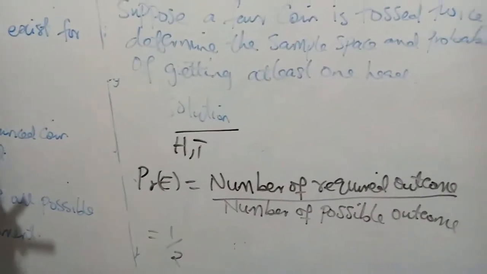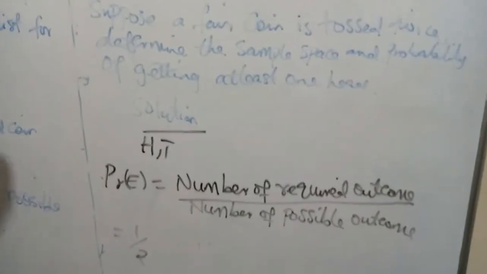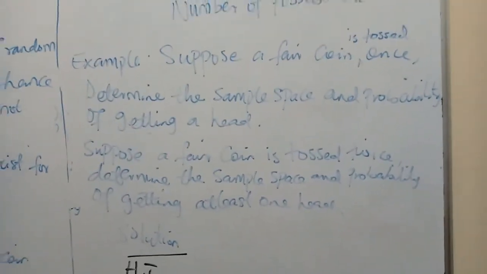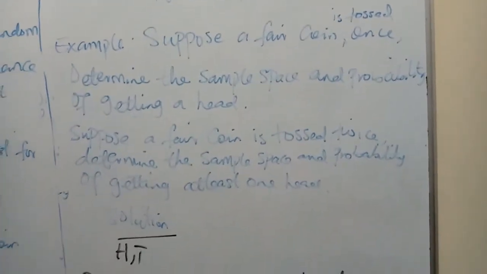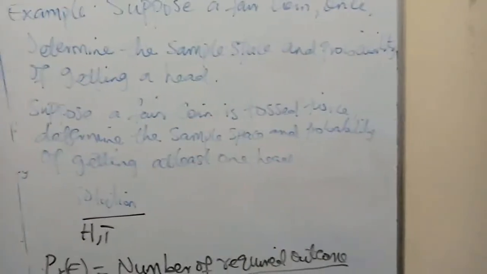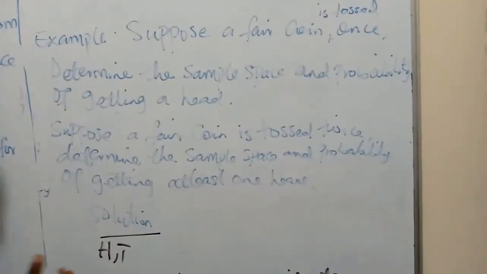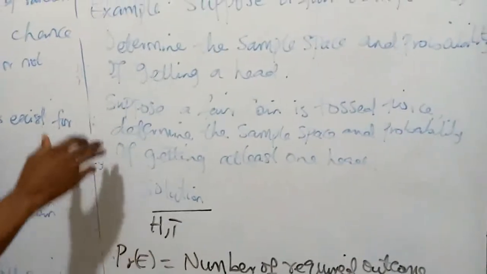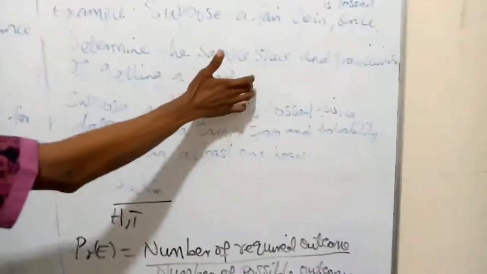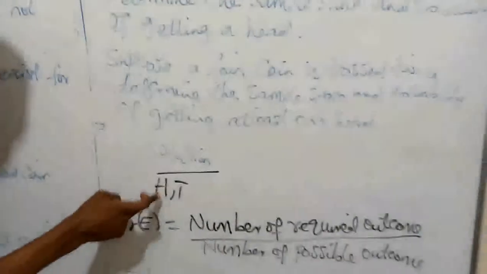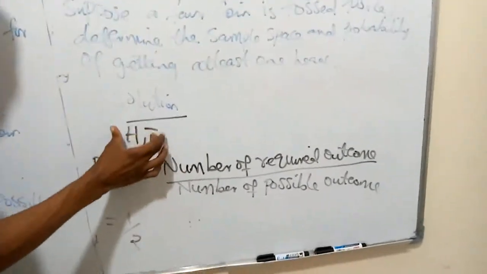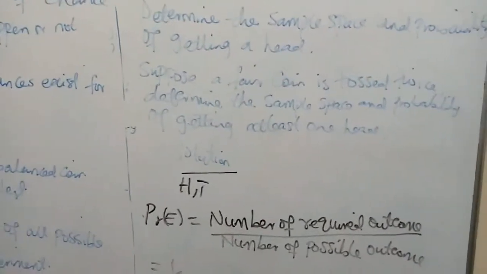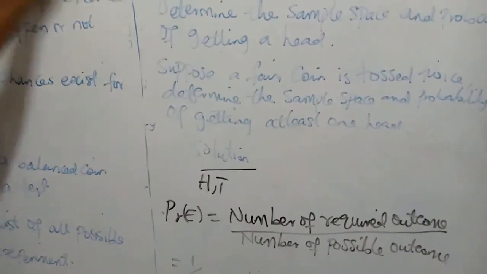Let's go again. Suppose a fair coin is tossed once. Determine the sample space and the probability of getting a head. And we say that the sample space is the list of all possible outcomes. If you toss a coin, the possible outcome is either a head or a tail. So we have two possible outcomes. Now the probability of us getting a head will give us 1, because the head is just 1, all over the sample space, which is 2. So we have 1 over 2 as the probability of getting a head in the toss of a coin.